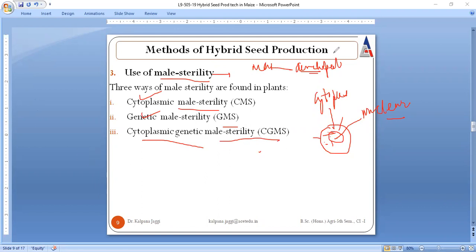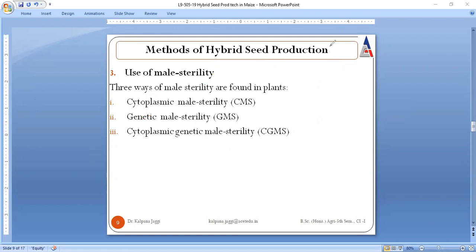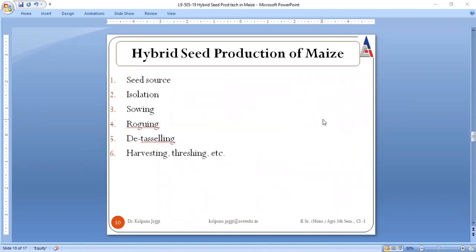Now we are to discuss today's topic, that is all about hybrid seed production of maize. And while I make you all familiar with the hybrid seed production of maize, I would like to tell you that these six parameters are to be kept in mind while one goes for hybrid seed production of maize. The very first is of course seed source, and then isolation, then all the things that are related to sowing, like irrigation, drainage and all, right?